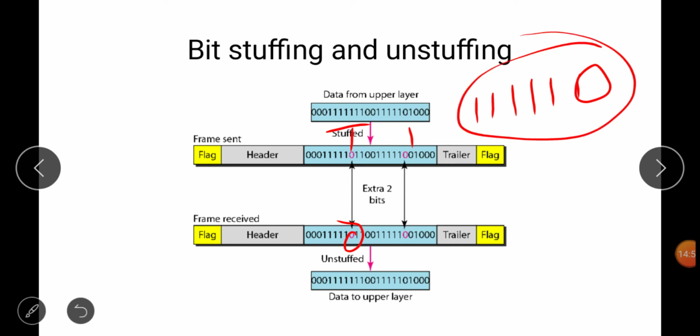Whenever this is data, as we know, the receiver will discard this 0. So what we do is add an extra 0. Whenever this is data, we add an extra 0. If there are five ones, we simply add a 0. We simply stuff an extra 0. Okay, so this is bit stuffing.